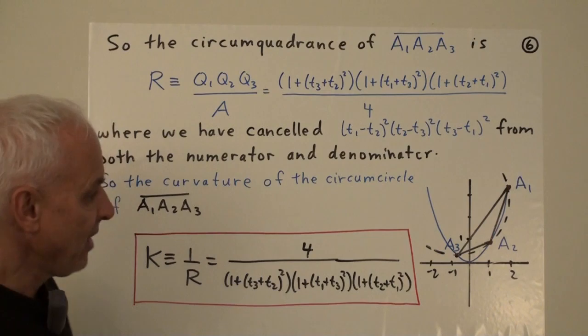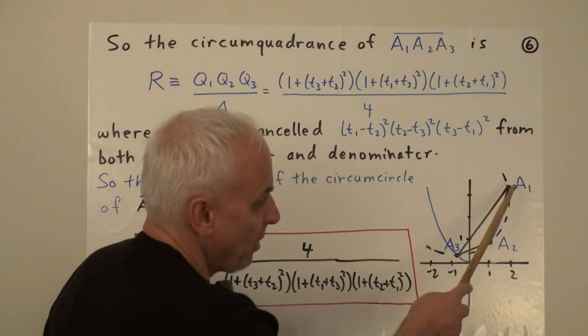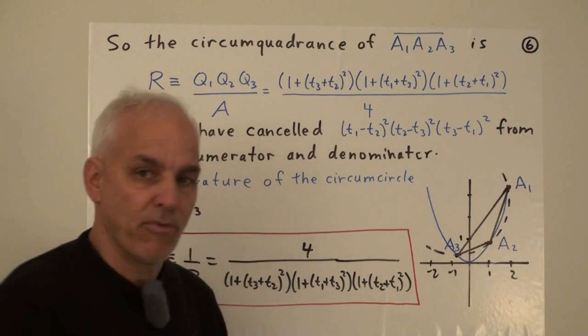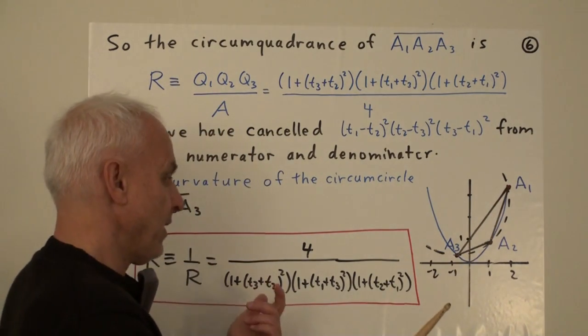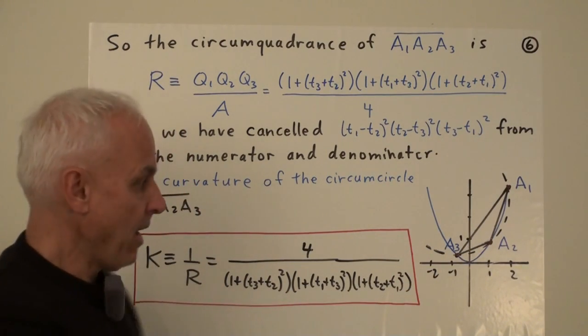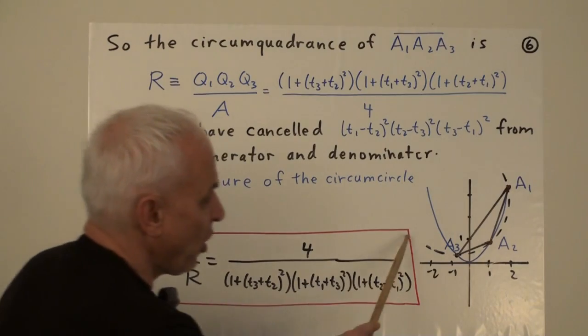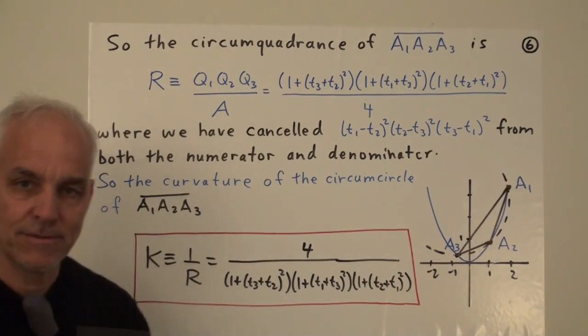So that's a formula for the curvature of the circle which passes through 3 arbitrary points on our parabola. There's A1, A2, A3, given by these x values t1, t2, and t3. And here's an expression for the curvature of this circle that passes through those 3 points.